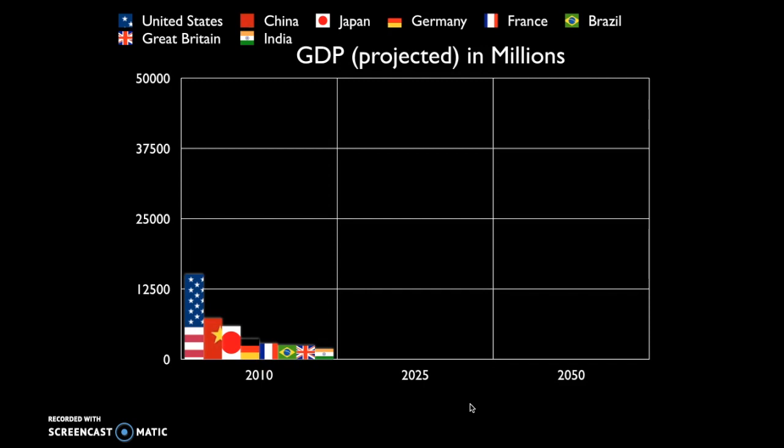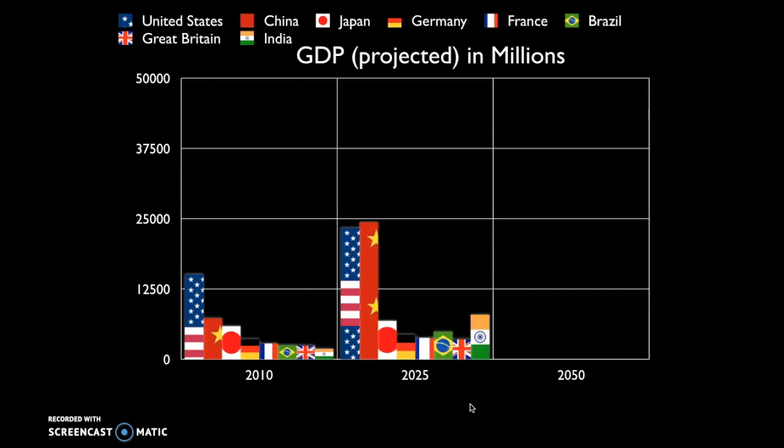Now, projected out into 2025, we see the United States, and here we see some projections of China starting to surpass the United States in terms of their total gross domestic product. Now, again, that doesn't take into consideration gross domestic product per capita, per person, but it does suggest that the Chinese economy is growing very rapidly.